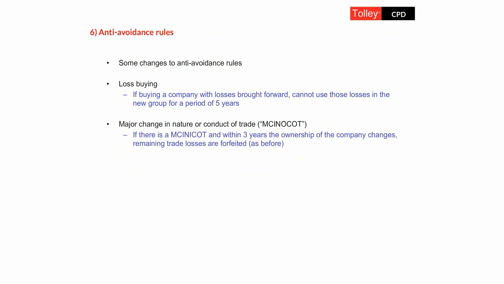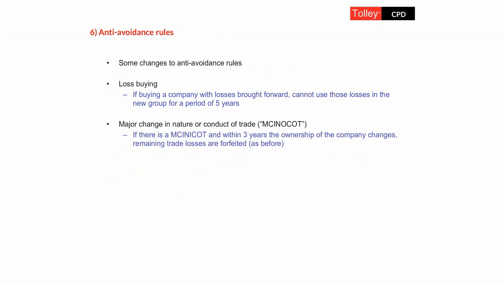However, if I sell you the company, what the old rules just say is that if I sell you the company, and within the next 3 years, you, for example, switch from wholesale to retailing, you've now had a change in ownership and a major change in the nature or conduct of the trade. And any remaining brought forward losses from before the change in ownership, they would now be forfeited.